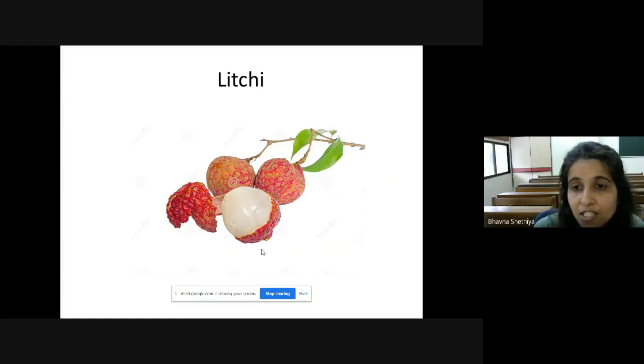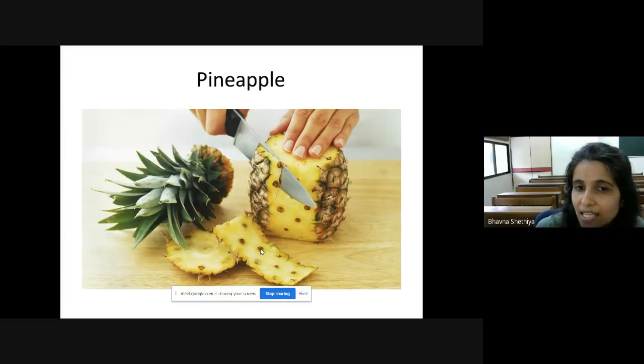Now, next is pineapple. Which fruit has a crown on its head? Yes, it's pineapple. When you cut the pineapple, you will get a yellow color. And how does pineapple help us? It gives us health. It gives us fiber and it contains vitamin C. And children, tell me what is the shape of pineapple? It has an oval shape.